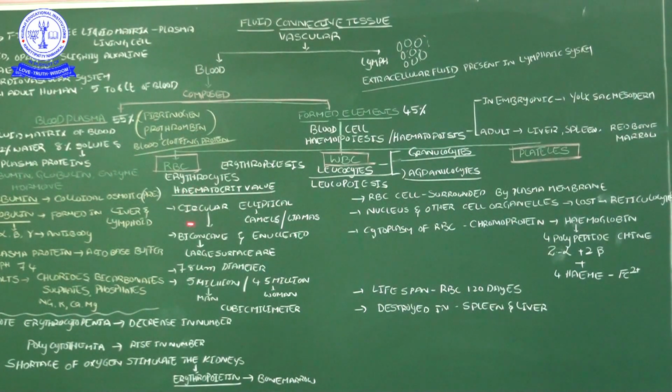RBC cells are circular, but elliptical in the camel, and biconcave, with deep depressions on both sides. They do not have any nucleus, so they are enucleated. The biconcave nature improves their surface area. The cell diameter is 7 microns.